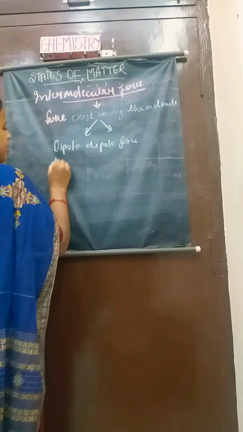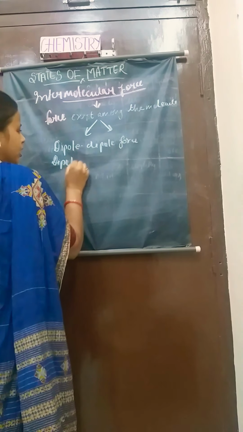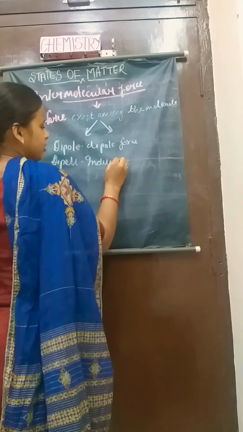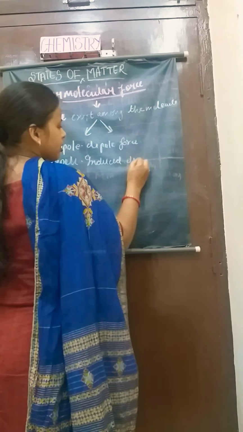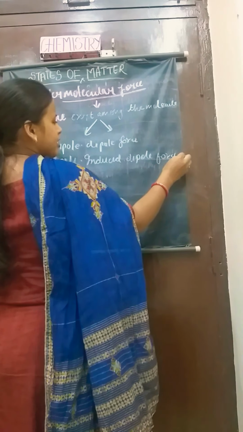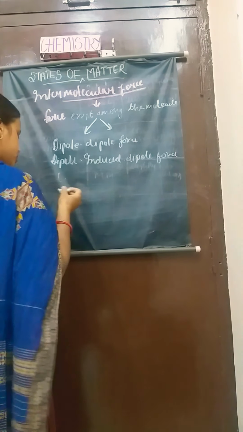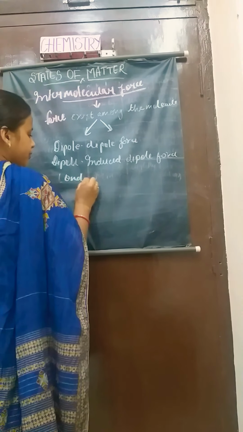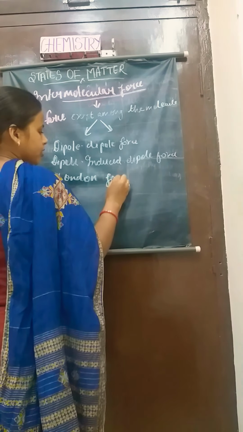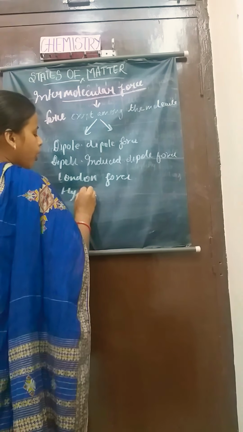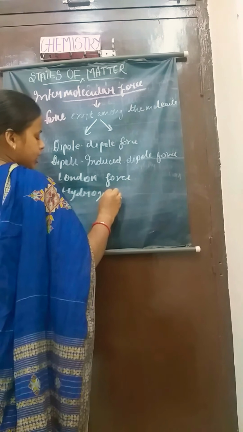The second one is dipole-induced dipole force. The third one is London force. And the fourth one is hydrogen bond, which we all have studied in our previous class.